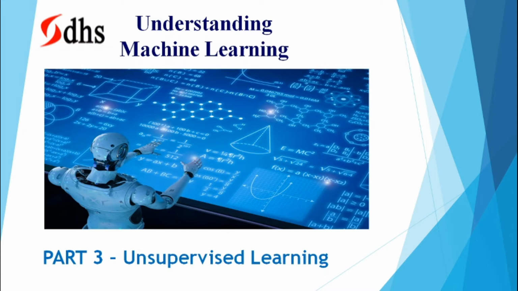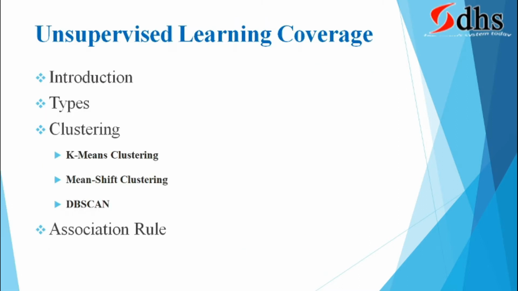Today we are going to see part 3, Unsupervised Learning, in Understanding Machine Learning. In unsupervised learning, today we are going to cover the introduction, types, and clustering. Inside clustering, we are going to see K-means clustering, mean shift clustering, and DBSCAN clustering. Then, what is meant by association rule? These are the things we are going to cover in this video.